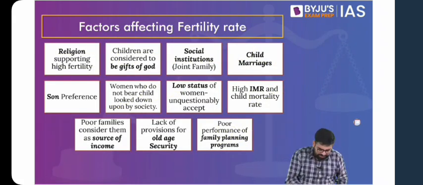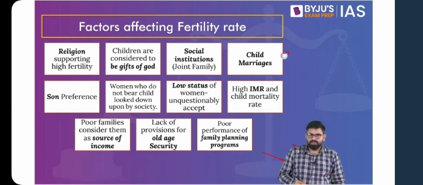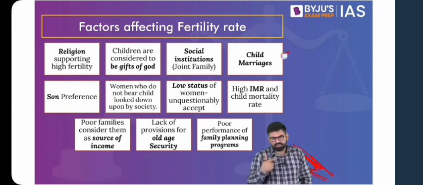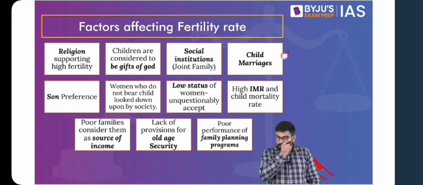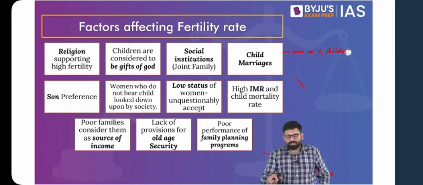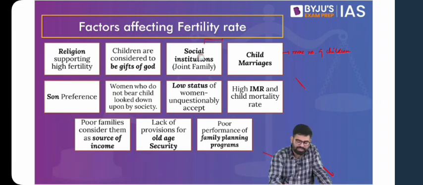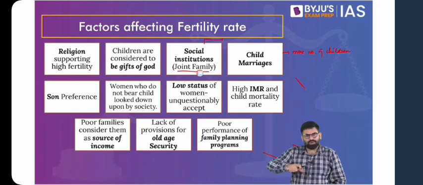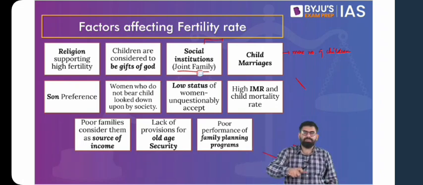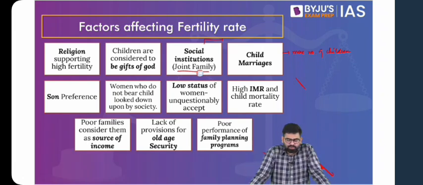Now, if you look at these one by one, there are various factors which affect fertility rate. So you can think in terms of child marriage. The earlier a girl gets married, the chances are they will end up giving birth to more number of children. Now, early marriage or child marriages also come as a reason because of lack of education and awareness. Then if we talk about our social institution of joint family, because in joint families you'll find that it is within 1 or 2 years that a child is born because of the family pressure that once you got married, you need to give birth to children. And also this is part of the traditional mindset or setup of the society.